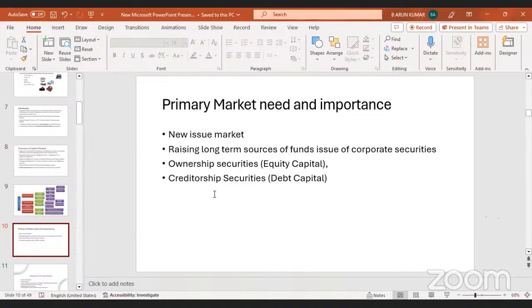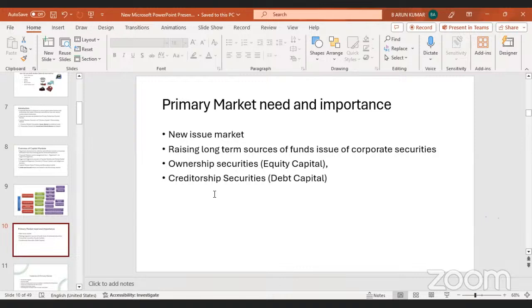Then why do we need the primary market? What is the importance of the primary market, and what is the need for it? Primary market is nothing but a new issue market.